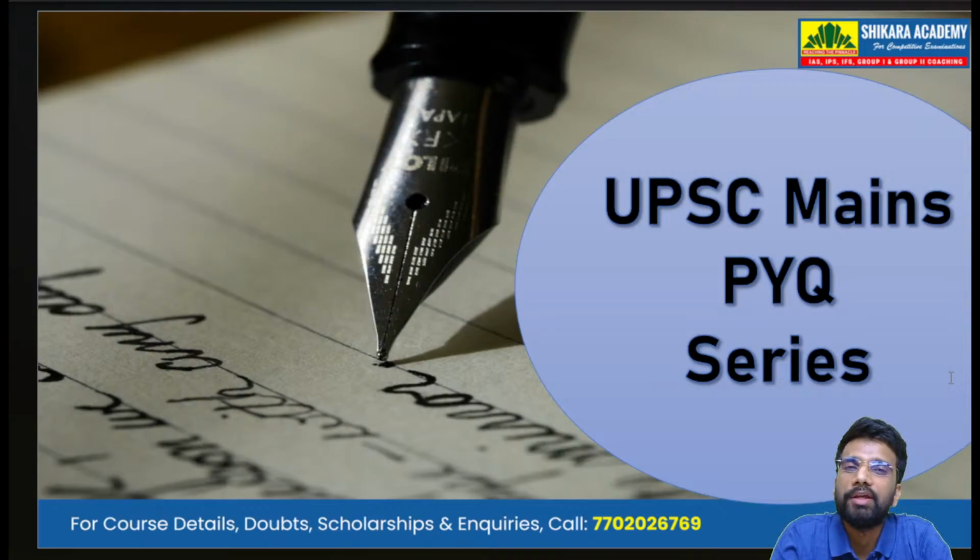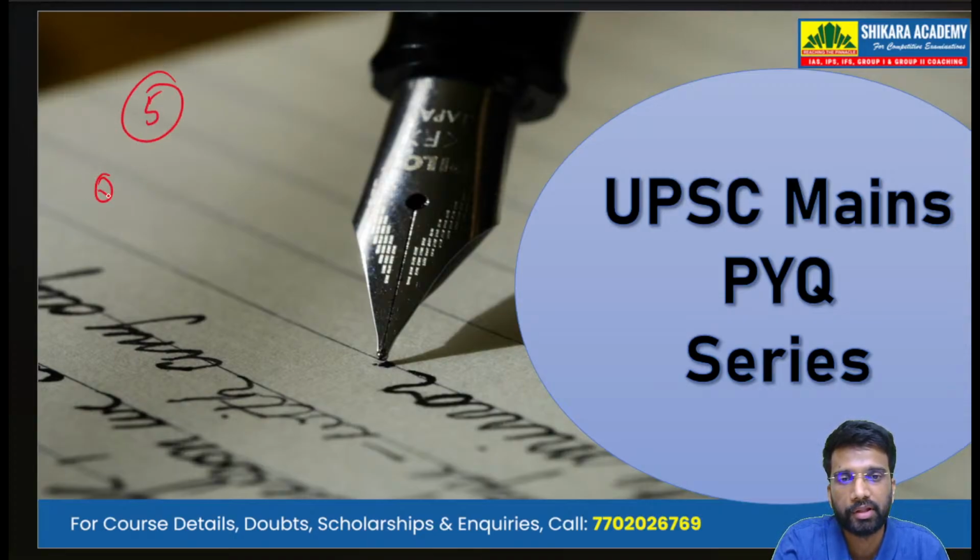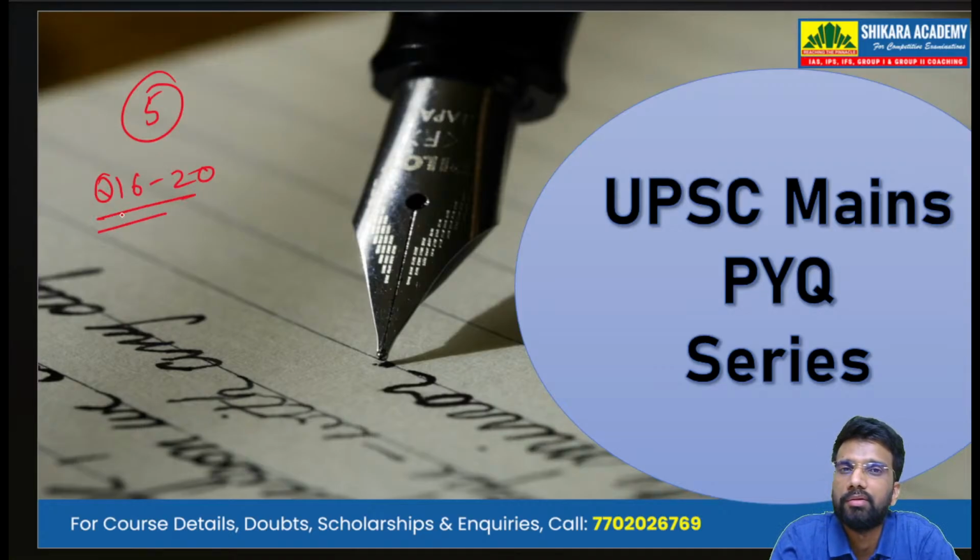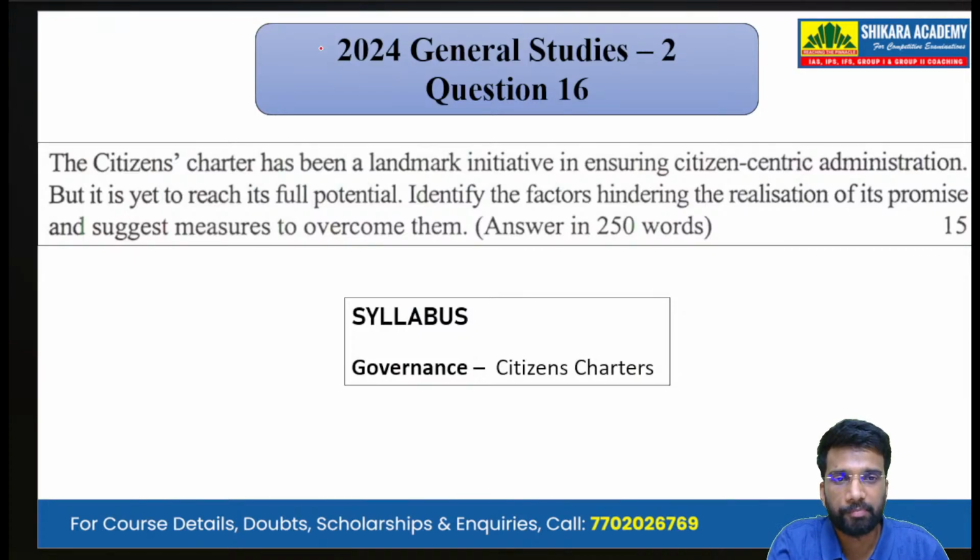So in this live series, we are discussing all the GS mains questions asked by UPSC over the past years. So in this fourth session, we will be discussing 5 questions. That is question number 16 to 20 asked in the UPSC Civil Service Examination 2024 in GS paper 2. So let's begin. Now, this question was asked in 2024 General Studies Paper 2, that is question number 16.